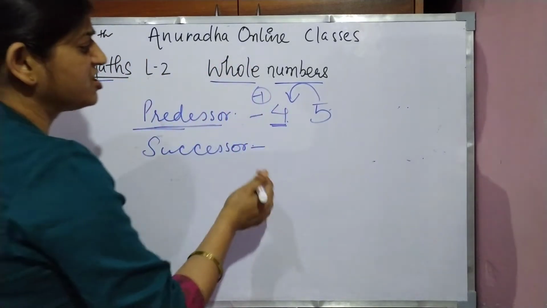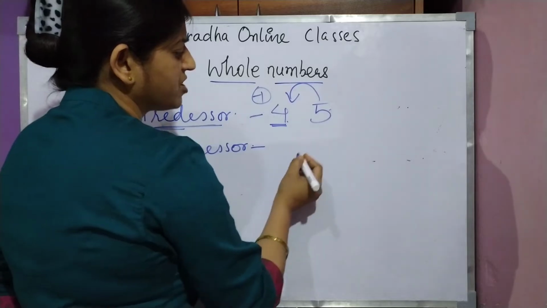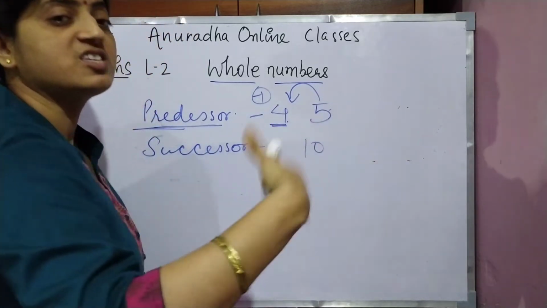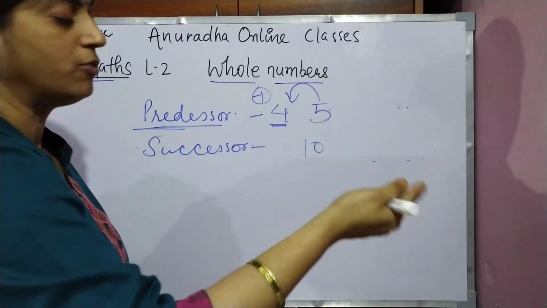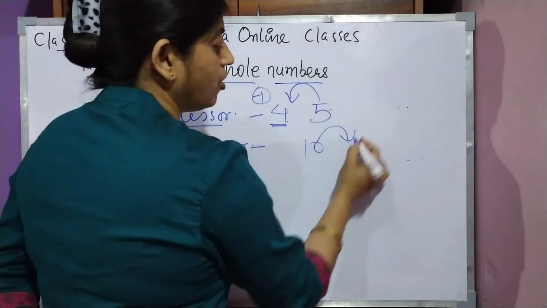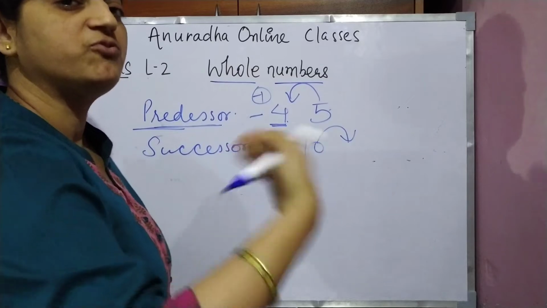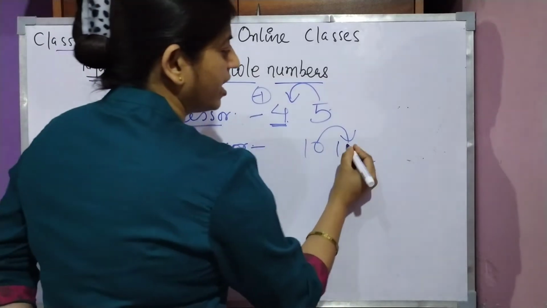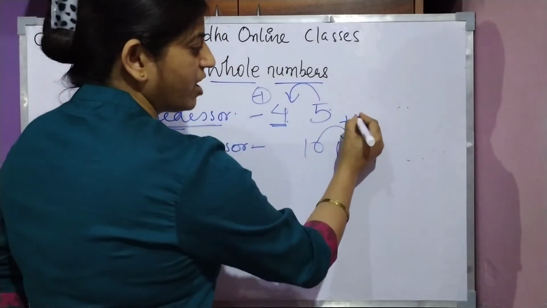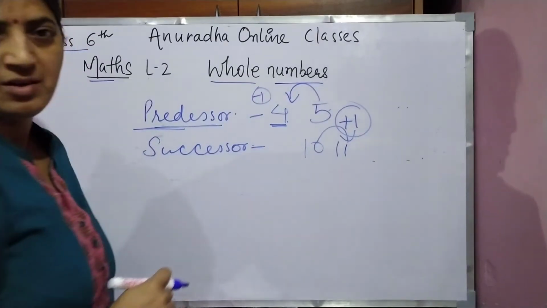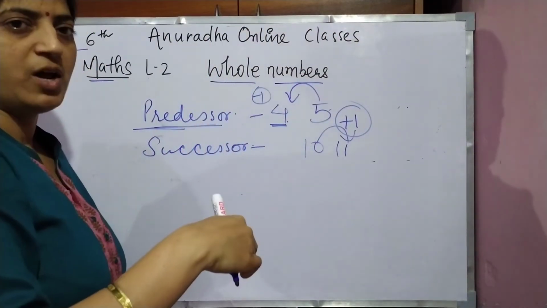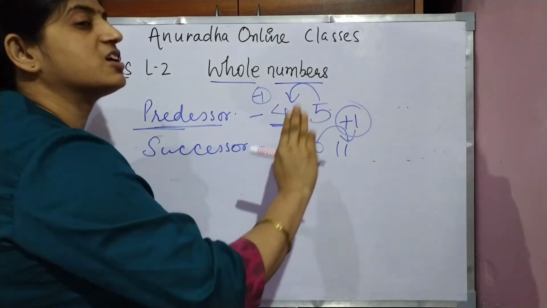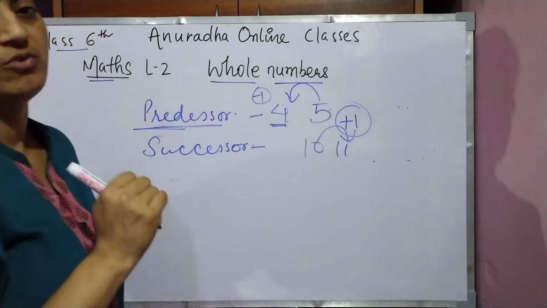Next is successor. Successor means we are going forward. If we go just one step forward from 10, it is 11. That means we have done plus 1. So the predecessor is just one back and the successor is one step forward.